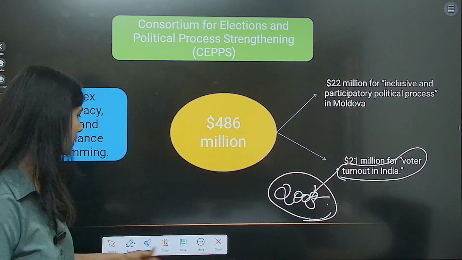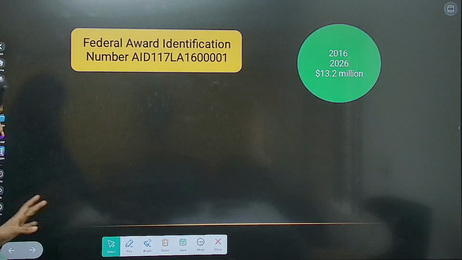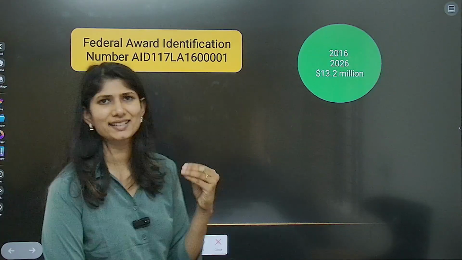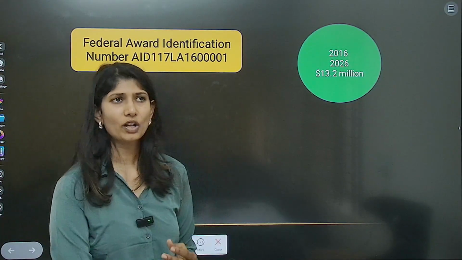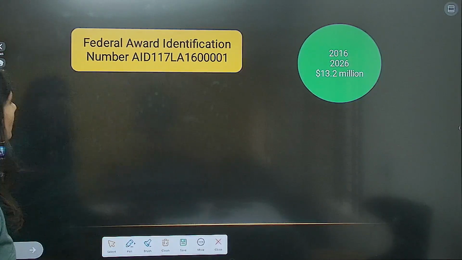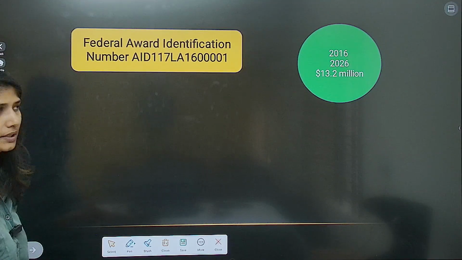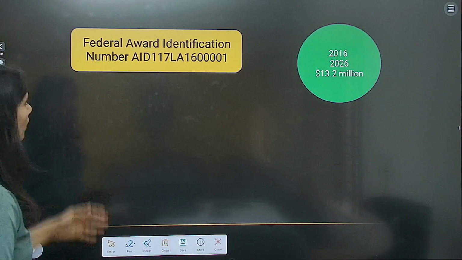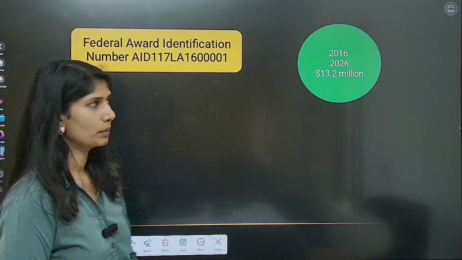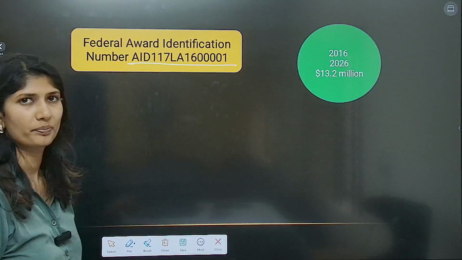How are we certain? That we will find out later. Clear about till here? Now next, look at this. Each time an aid or a grant is given, it will have one tag or ID number called the Federal Award Identification Number. According to this number, you can identify the grant they have given.